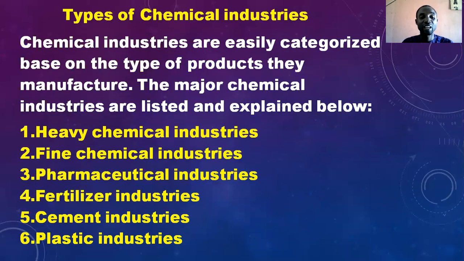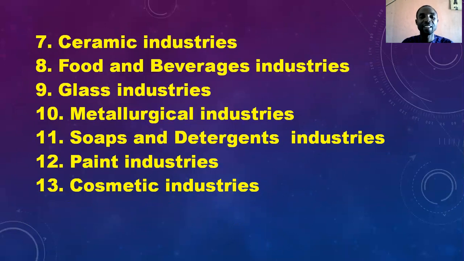Still remember that we started with what? Heavy chemicals, fine chemicals, pharmaceutical, fertilizer, cement, plastic, ceramics, food and beverages, glass, metallurgical, soap and detergent, paint and cosmetic industries. These are the chemical industries that use one raw material or the other to produce several products. So with these industries, we can afford more than 70,000 products. That is a wonderful one.